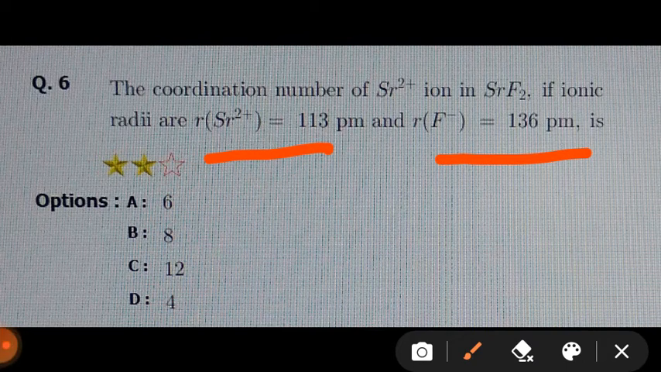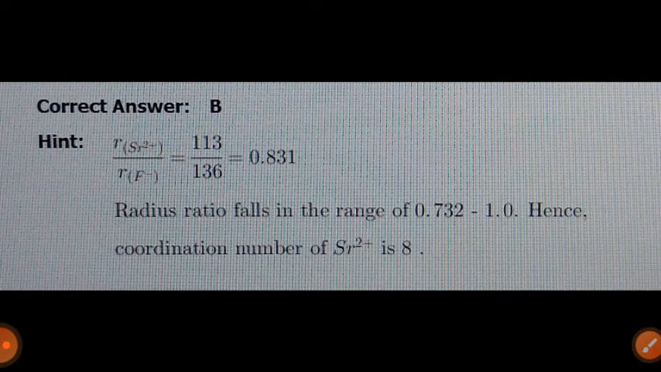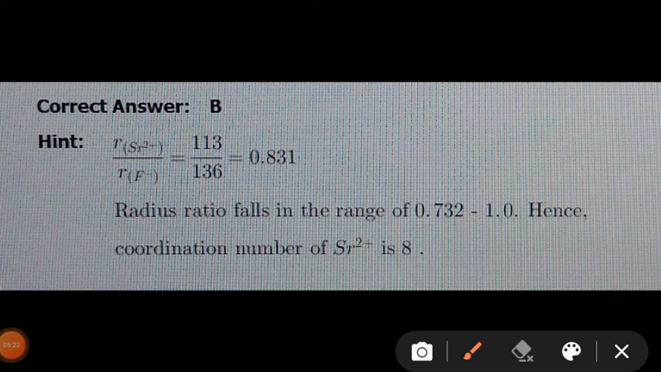Then we get a coordination number equal to 8, because the ratio of the radius of the cation to the anion equals 0.831, and this belongs to the range 0.732 to 1.0. Hence, the coordination number for this Sr2 plus is 8, and therefore the answer for this question is B.